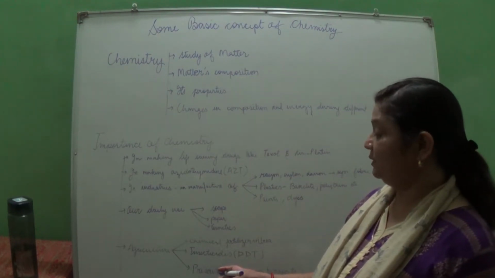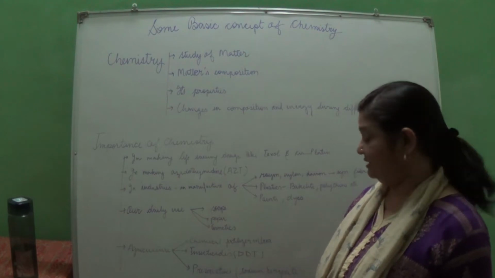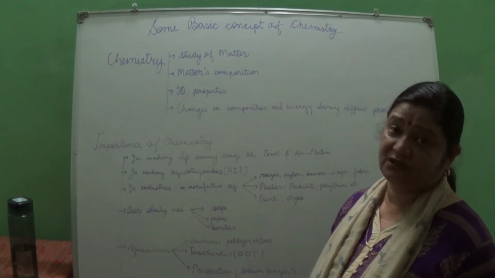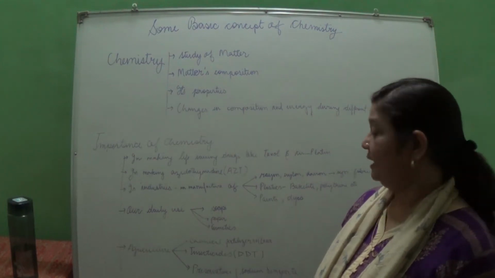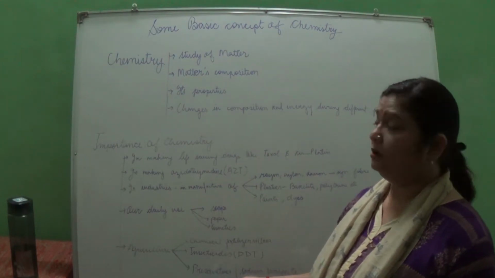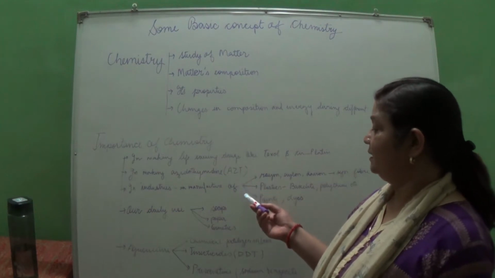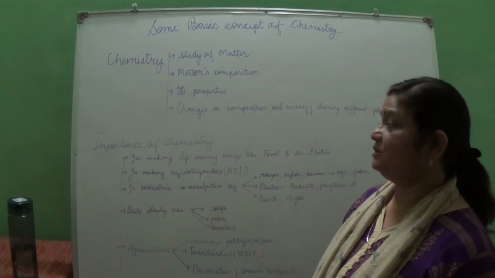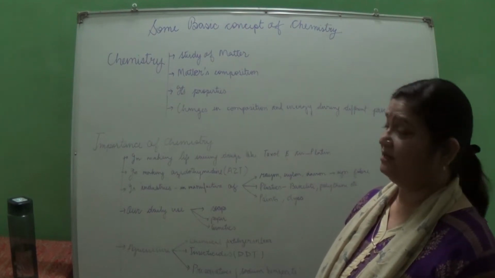Then it is also used in making preservatives like sodium benzoate. This is a common preservative which we use in our houses for pickles, sauces, everything. So these all need the help of chemistry to be formed, and here chemistry plays a great importance.